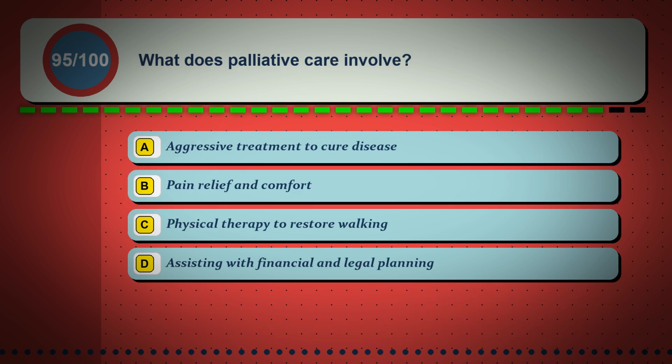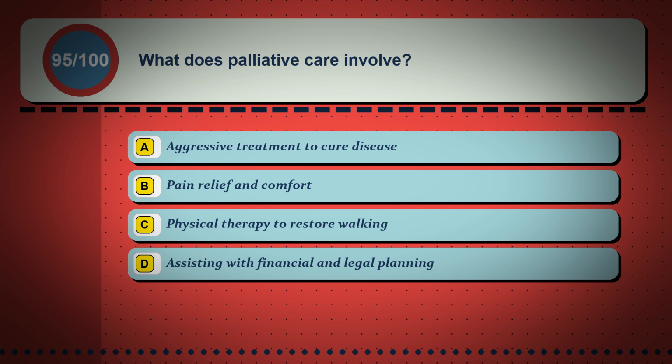Question 95. What does palliative care involve? Option A, aggressive treatment to cure disease. Option B, pain relief and comfort. Option C, physical therapy to restore walking. Option D, assisting with financial and legal planning.